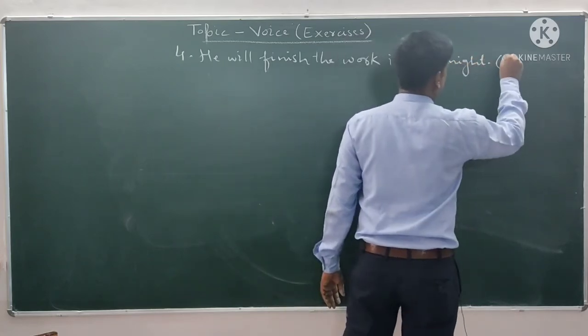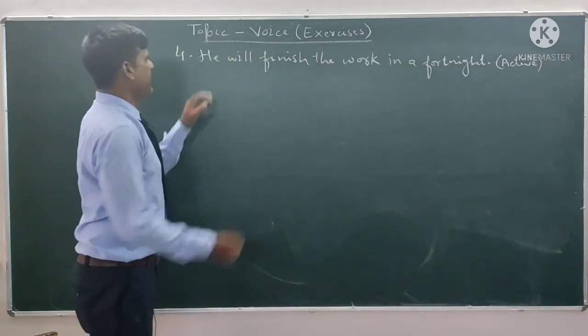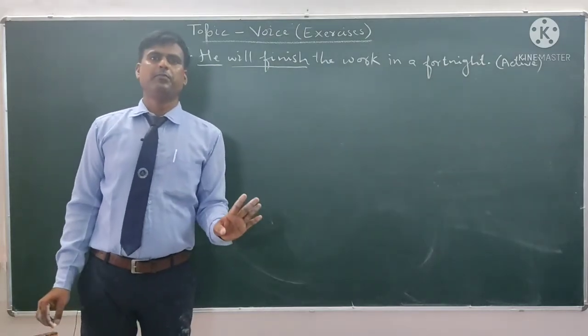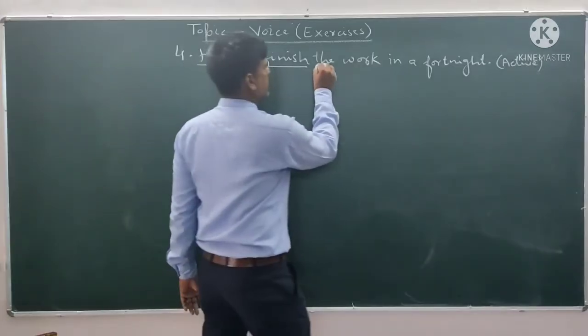This is active voice. How is it active voice? He is the subject, will finish, we use will or shall plus first form of main verb in simple future tense, active voice. The work is the object.